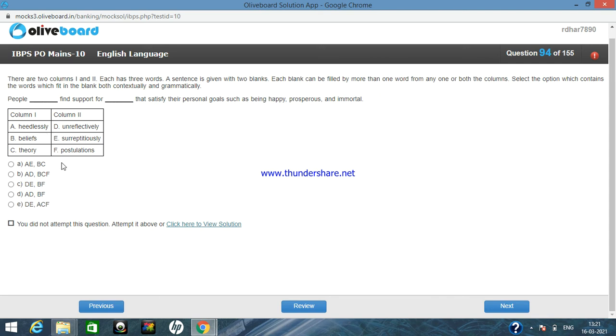Now if I go to option number C, that is DE. So people surreptitiously find support, that means people secretively find support for DE. Okay, unreflectively: people unreflectively find support for surreptitiously. So unreflectively, surreptitiously, this is also not contextually correct.